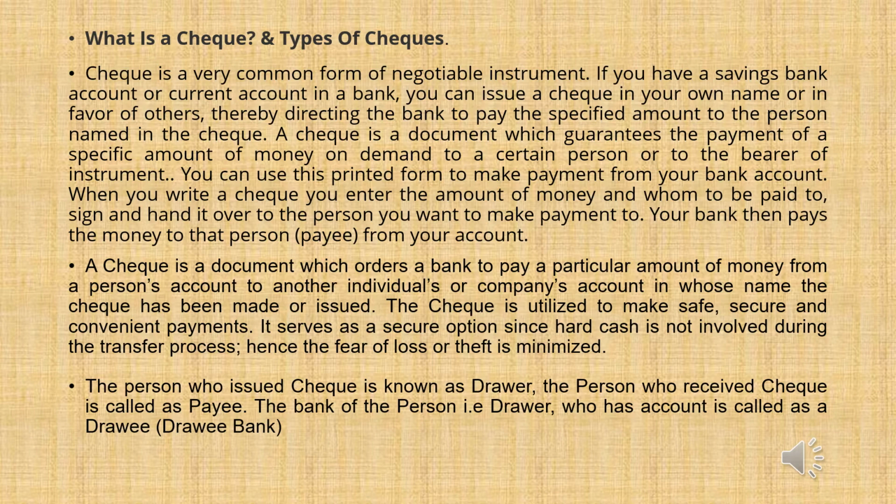So here the person who issued the cheque is called the drawer, the person to whom the cheque is issued is called the payee, and the drawee is nothing but the bank. So the bank is the drawee here. The bank will provide the money which was in the account of the drawer to the payee.